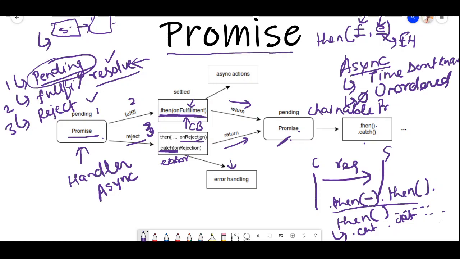In my next video, I'm going to tell how we can implement the promise in the JavaScript world, right? If anybody didn't understand, let me know. I'll make a separate video in Hindi also, so that you can get an idea. Just to summarize, async activities are going to be handled by promises. A promise is basically a JavaScript class or object which is going to handle an async activity, right? So that's it, guys.